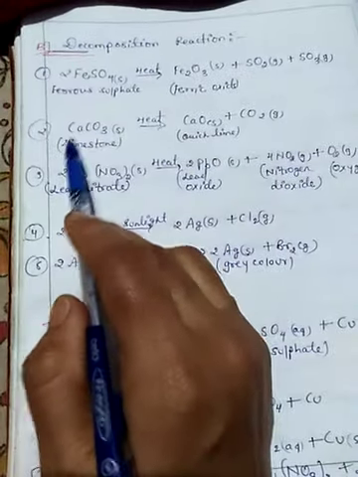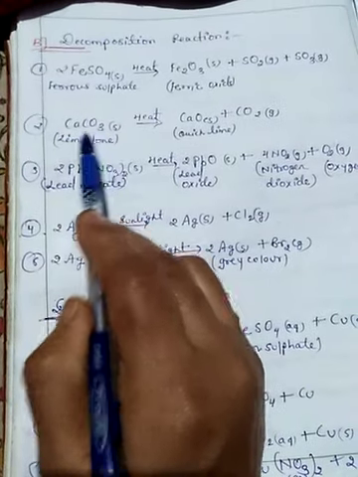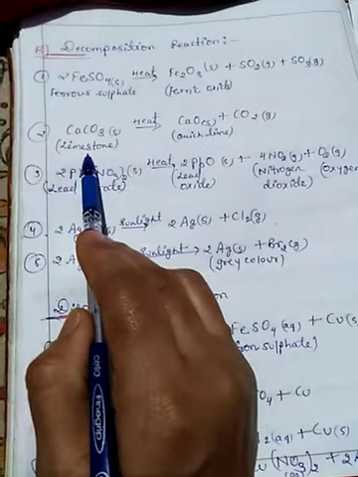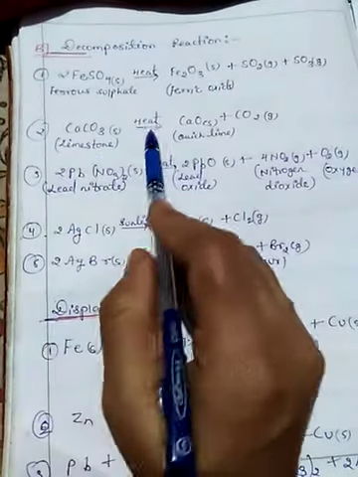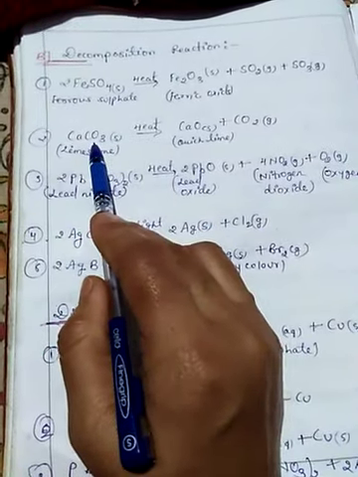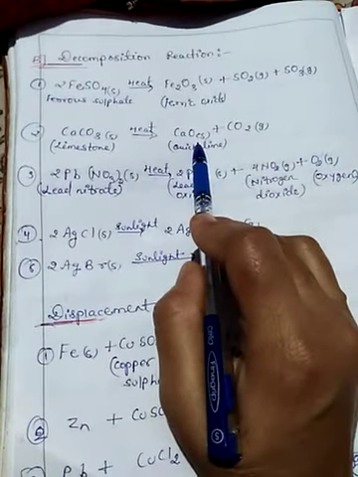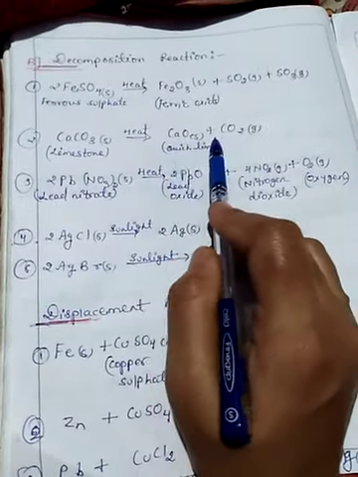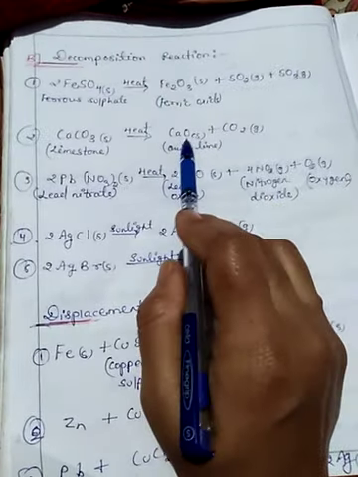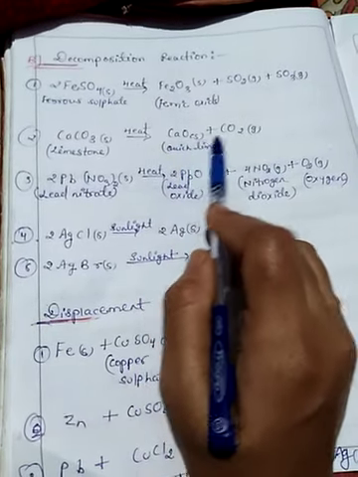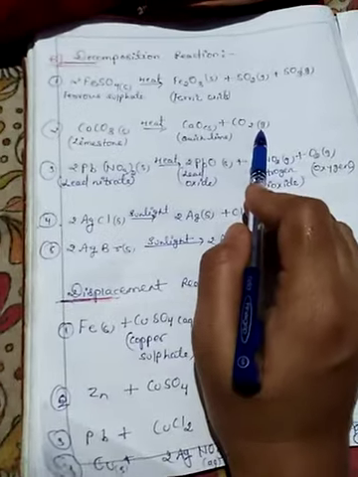Then the second equation, calcium carbonate. This is limestone, means Sangmarmar. When we provide heat to calcium carbonate, it decomposes into 2 simple compounds, calcium oxide and carbon dioxide. Calcium oxide is in solid form and carbon dioxide is in the gas form.